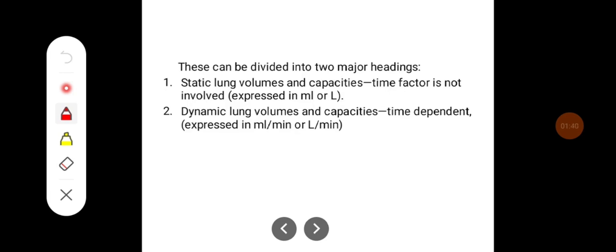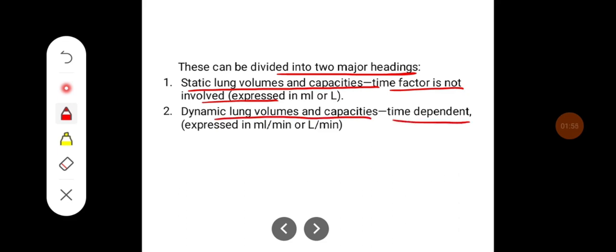These can be divided into two major headings. The static lung volumes and capacities, that is, time factor is not involved here. It is expressed as in ml or liter. The dynamic lung volumes and capacities, which are time dependent, and they are expressed in ml per minute or liter per minute.